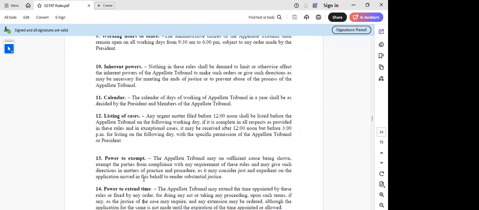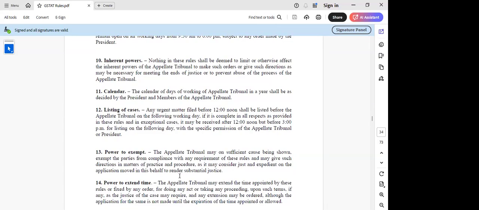Correct. So this was the one aspect here. And then now coming to this 14, where the appellate tribunal may extend the time appointed by these rules or fixed by any order for doing any act or taking any proceeding, as the justice of the case may require, and any extension may be ordered, although the application for the same is not made until the expiration of the time appointed or allowed.